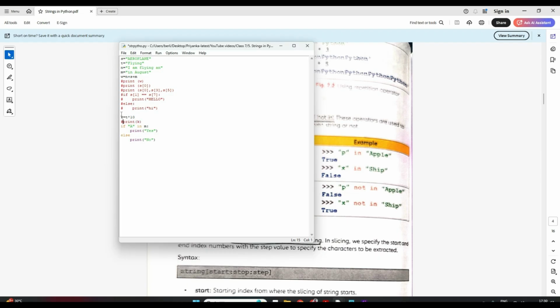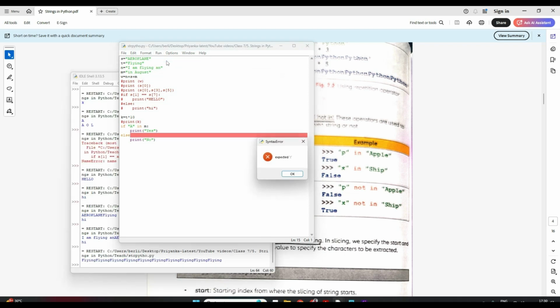I'll just comment out this so that it's easier for you to understand. Now let me just run. Oh, okay, so I didn't give a colon here.